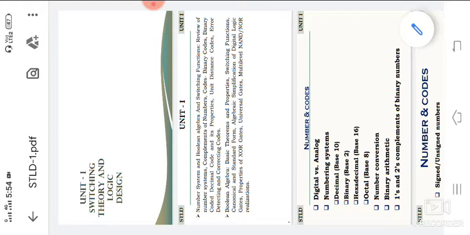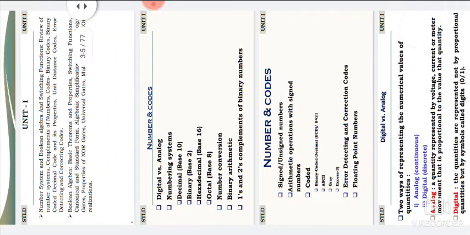Those are the topics in number systems and Boolean algebra: switching functions, review of number systems, complements, and codes. The codes are the 8421 code, binary code, gray code, excess-3 code, and BCD codes, which we have already discussed. Based on that unit I will tell you once again, and after that we are going to another unit.